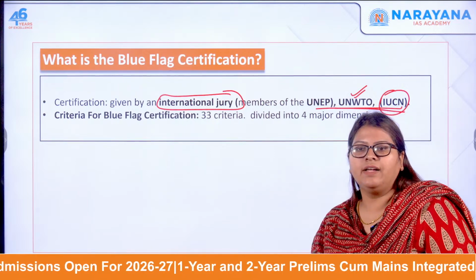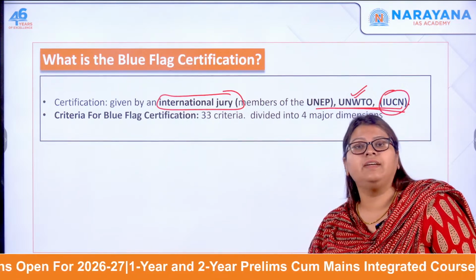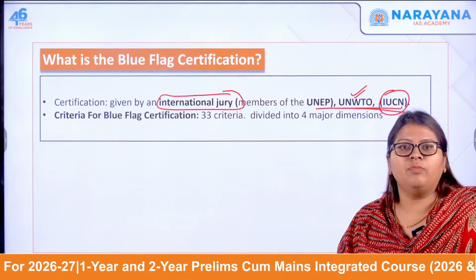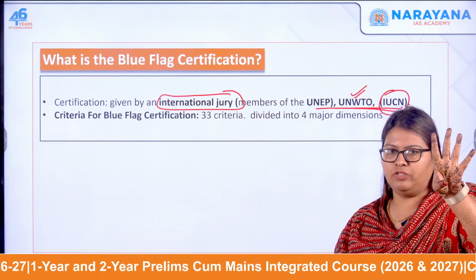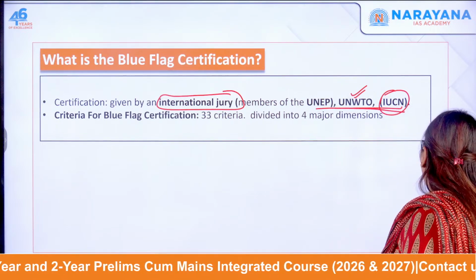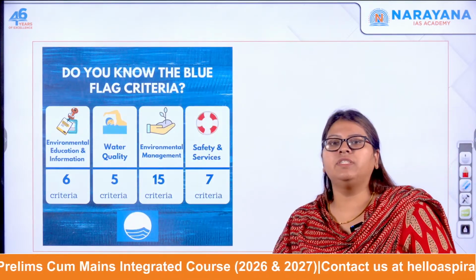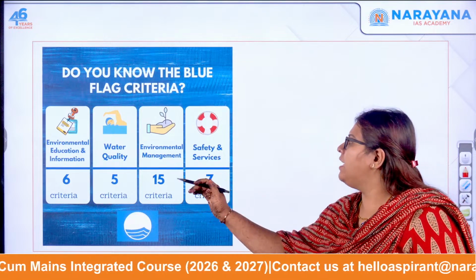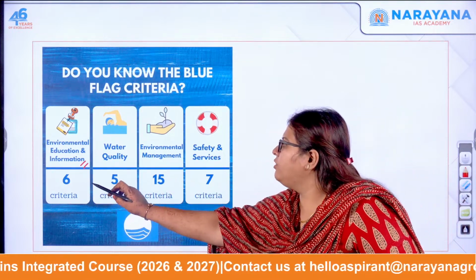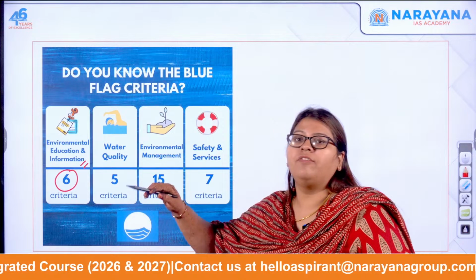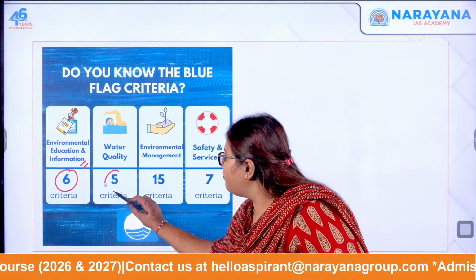The criteria: there are 33 criteria, and these are broadly divided into 4 dimensions. Let us see what the 4 dimensions are. One includes environmental education as well as information. Under that you have 6 criteria. Then you have water quality. Under that you have 5 criteria.